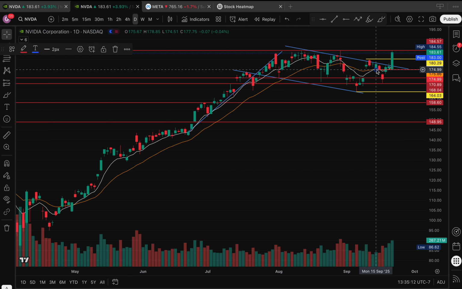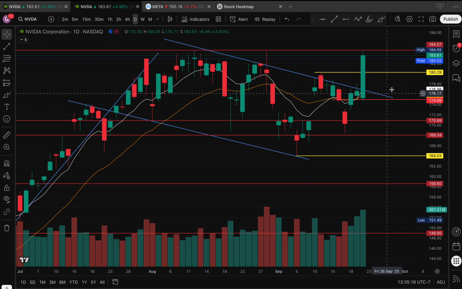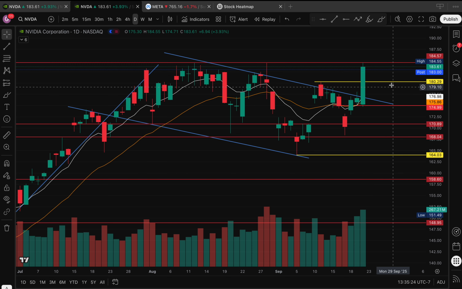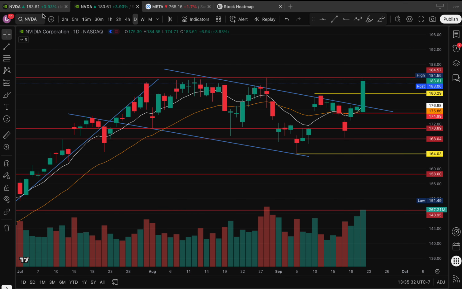Okay, so this play is super simple. We took advantage of the support being right at the EMAs, so we took NVIDIA longs right at the bottom. We got paid out big time for this play. But as of right now, I'm completely out of the position, and I'm going to be waiting for a move above 185, okay? So we're going to move on to UNH.